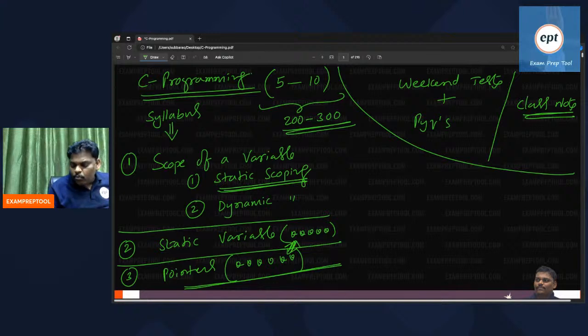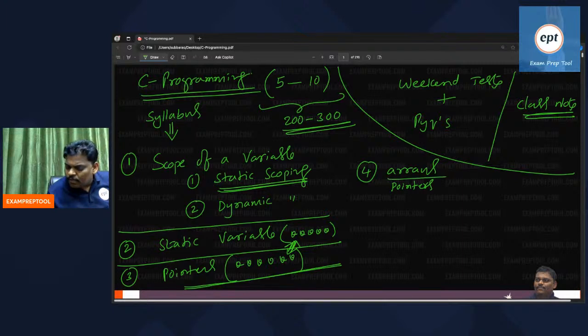In a program, one pointer there, one static variable there. Next one, fourth one, arrays. Arrays and pointers, and again linking is there. Only arrays they can give or pointers they can give. They will give mixing also.